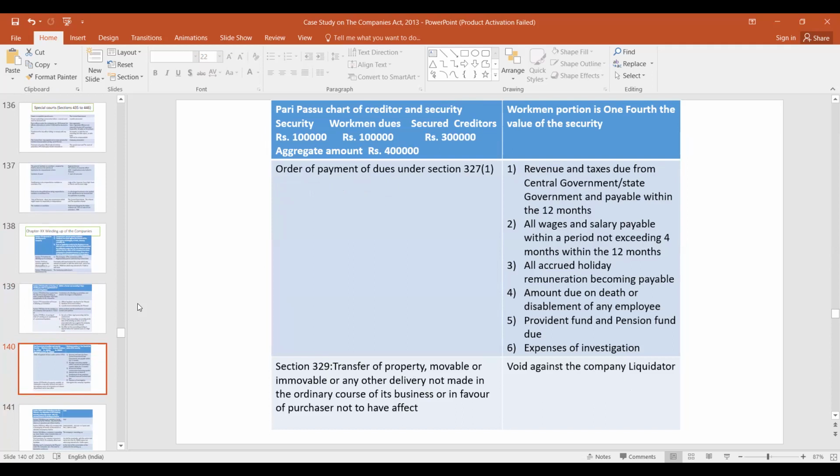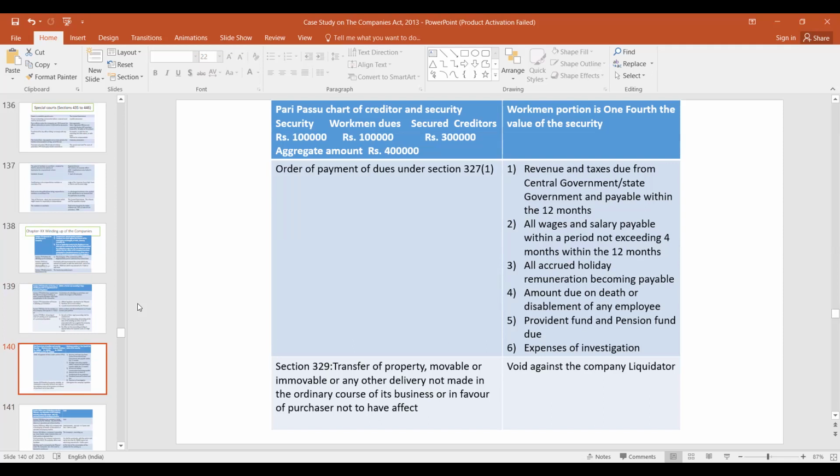But there is a slight change here. The government dues are paid first. But in case of section 53, government dues are at a lower priority. And first of all, there is a pari passu eligibility of workman dues and secured creditors, similar to section 53, because after insolvency resolution process costs, we have to pay the workman 24 months dues and the secured creditors on a pari passu basis. So a similar provision is here.